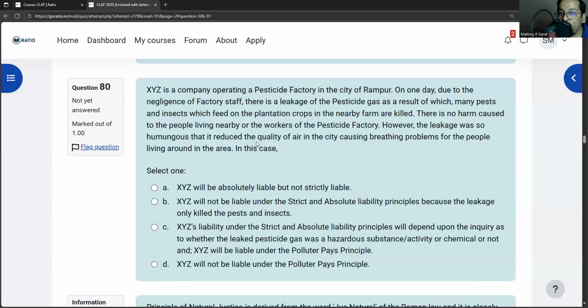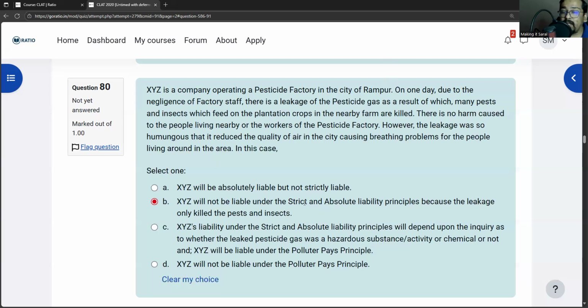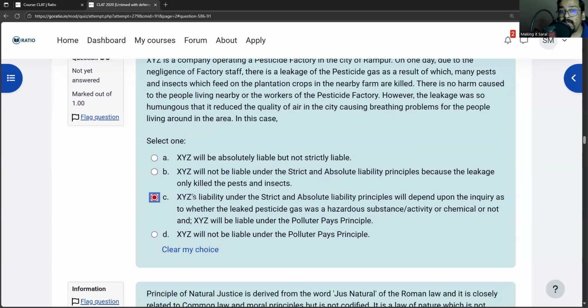We can't say because we don't know if this pesticide gas is a hazardous chemical. Will they be liable under strict liability? We don't know, because we don't know whether this pesticide gas is a hazardous chemical. Let's look at C. XYZ's liability under the strict and absolute liability principle will depend upon the inquiry as to whether the leaked pesticide gas was a hazardous substance or not. Yes, that seems to be correct. And XYZ will be liable under the polluter's pay principle because it will have to restore the environment. But whether it will be liable under strict liability or absolute liability, we cannot say. It will depend on whether that gas was a hazardous gas or not.